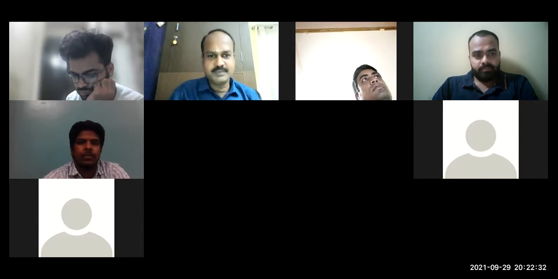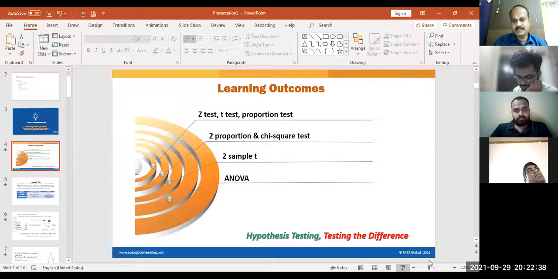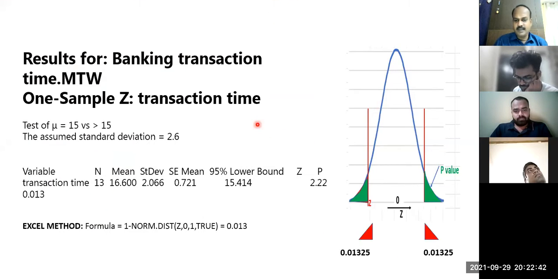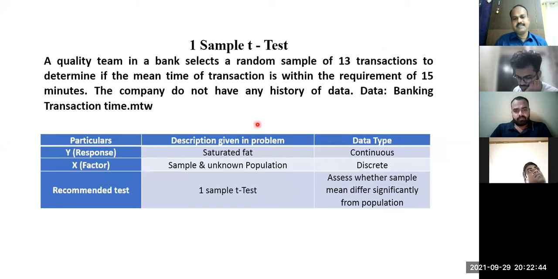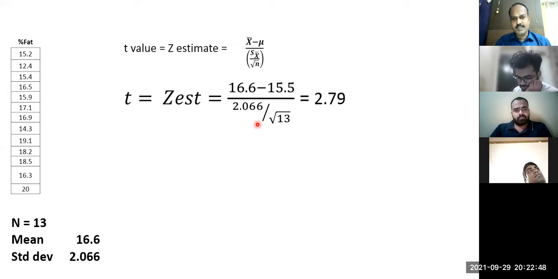And now, again, the slide mode. So the Z test we have seen, T test also we discussed, and the difference in the T test, what do you notice here? What is the difference? When I calculate the Z score, it is not the accurate Z, it is the estimated Z. Why do I say estimated Z? In the place of population standard deviation, you see what I am using.